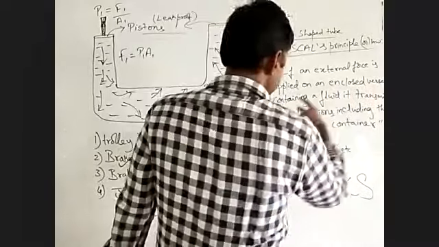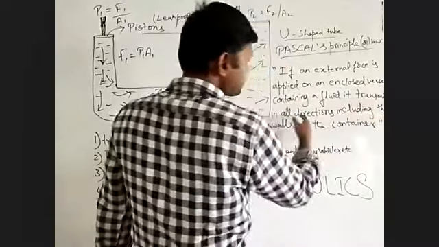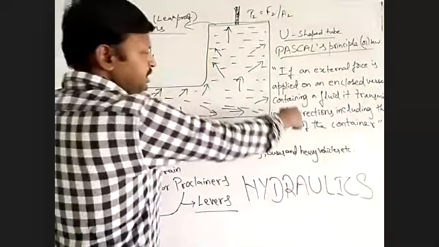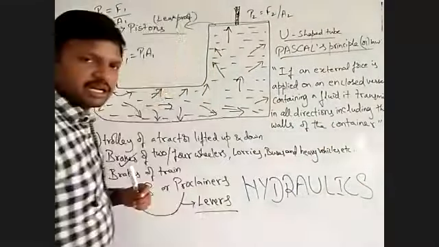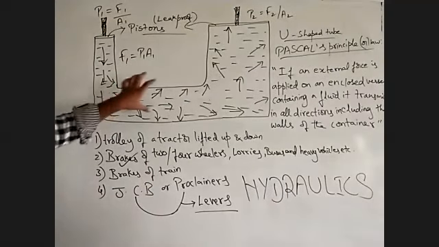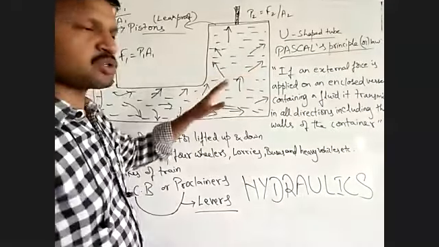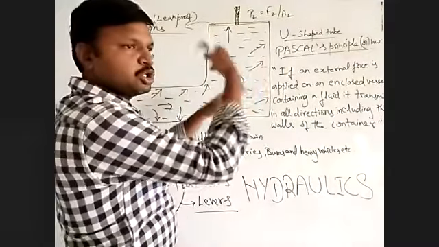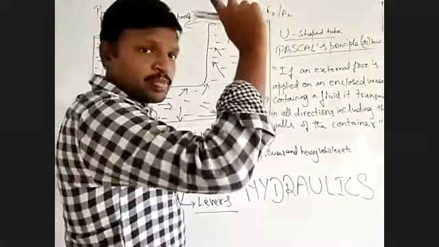So the pressure gets transmitted through the fluid in the container. It transmits in all directions, including the walls of the container. While getting transmitted, it gets multiplied also. And as the area of the other limb is huge, it results in a higher force.